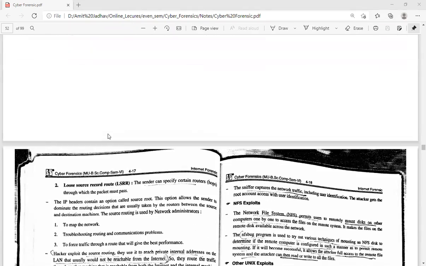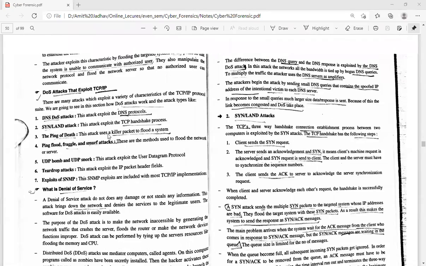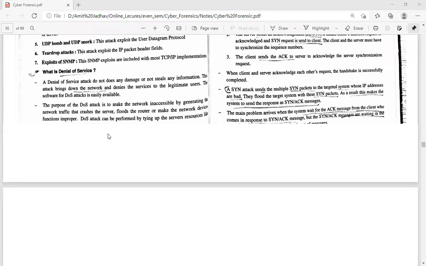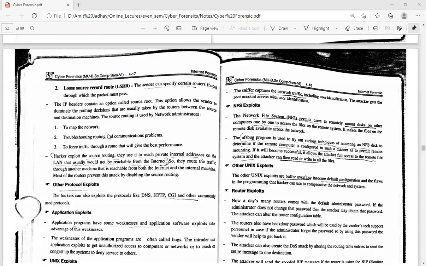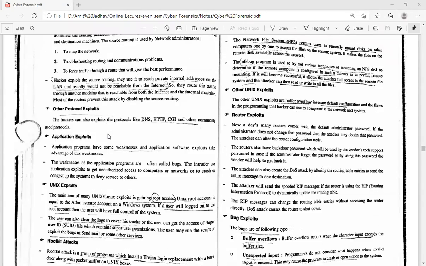So here we complete the topic of denial of service. In the next lecture we are going to start with other protocol exploits.